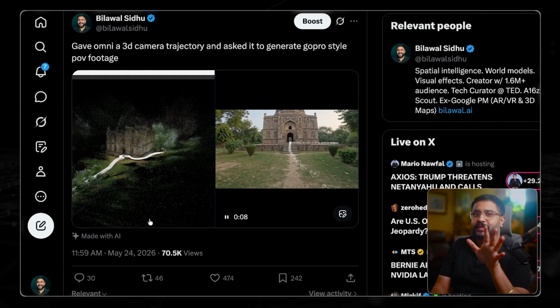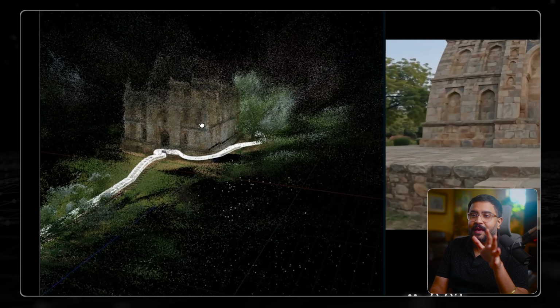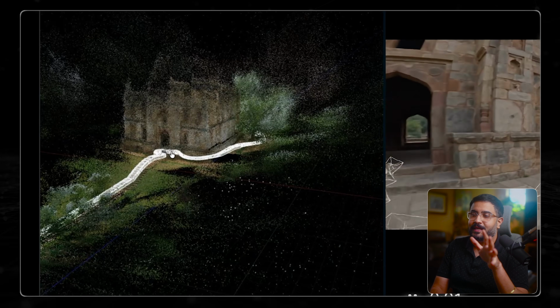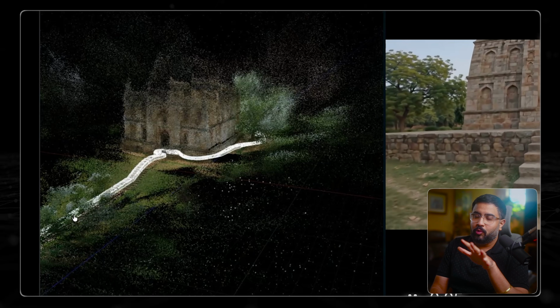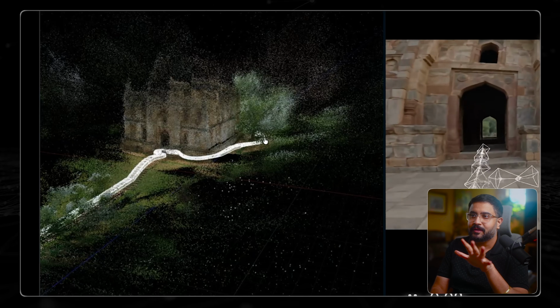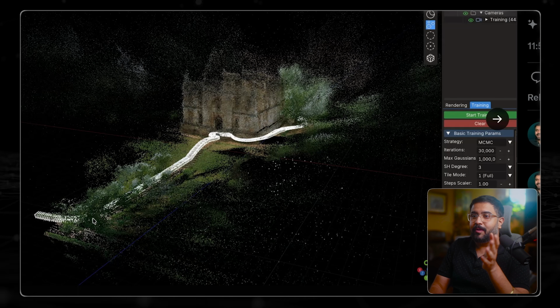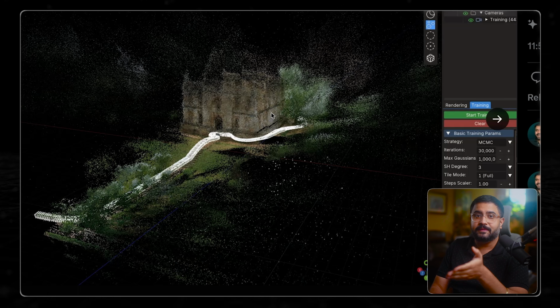Now, my actual motivation to even give that a shot actually started here. Before this, I gave Omni a 3D Gaussian splat. So this is like a point cloud Gaussian splat version that you can see over here. And every single white camera frustum you see is the camera pose of the actual path that I took. So given this input of camera poses of a real 3D scan, I wanted to see, could it produce something substantially similar just using this reference?